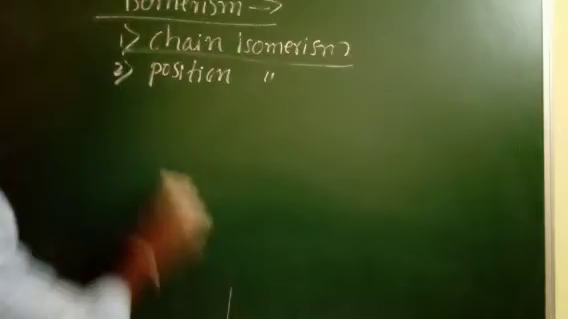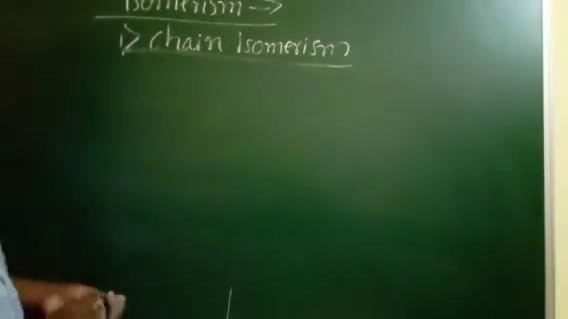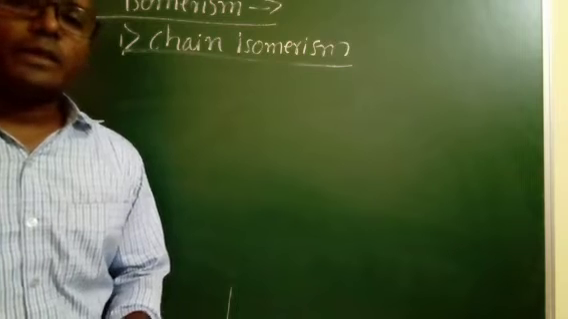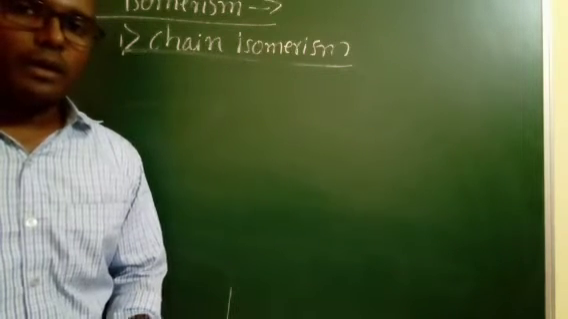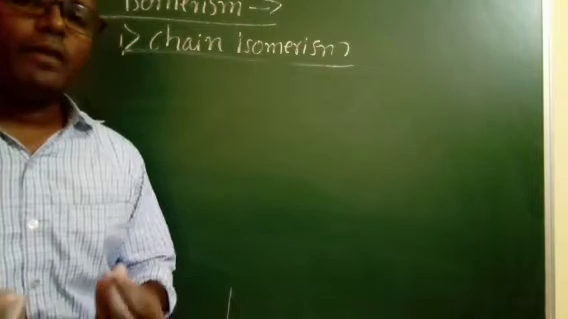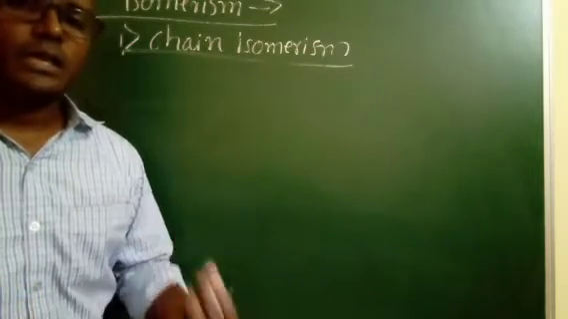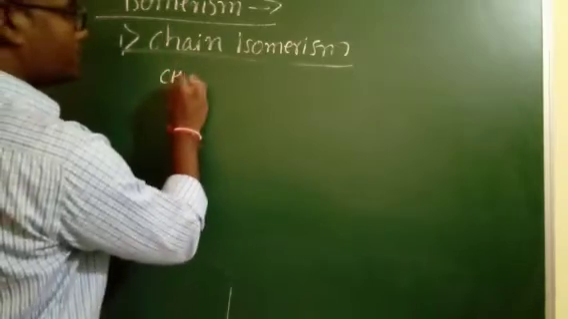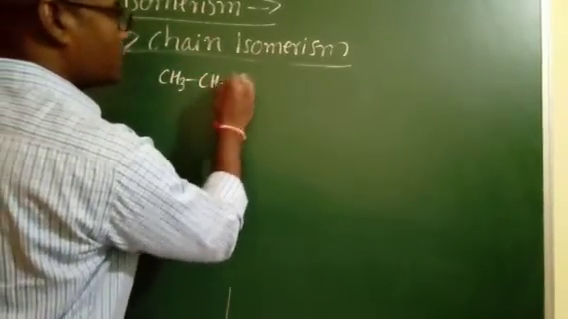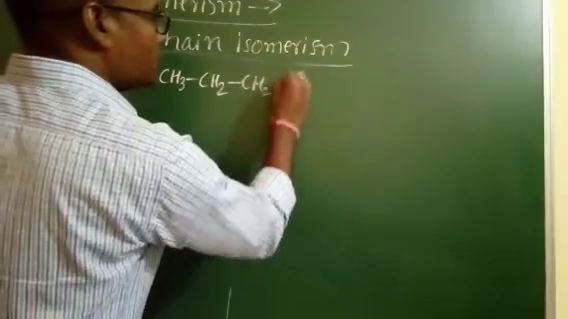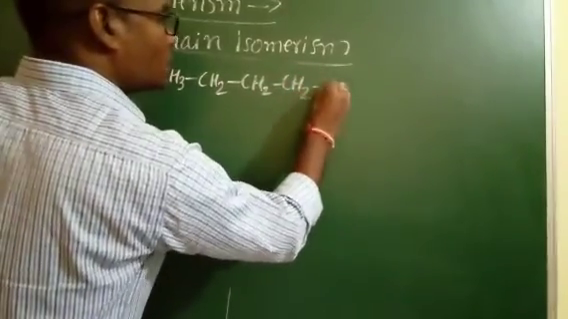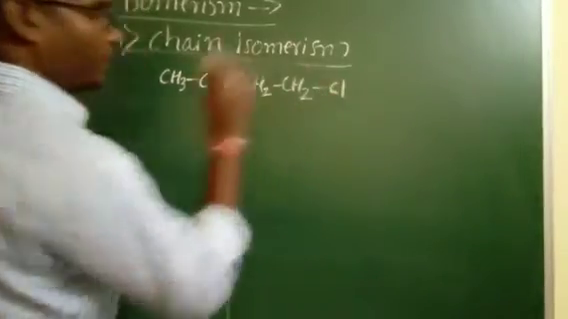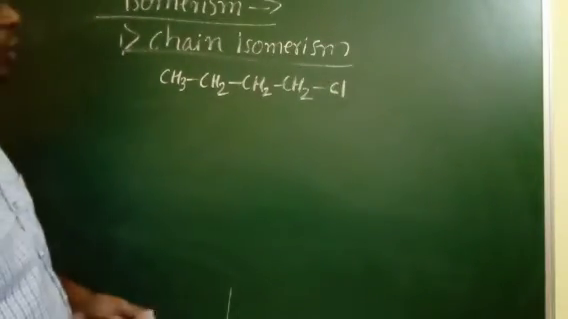Okay, so let's see the first one, chain isomerism. Chain isomerism means carbon compounds which have the same molecular formula but a different arrangement of the carbon chain. I will give an example here: CH3, CH2, CH2, CH2, fluorine. Right? So look at here.